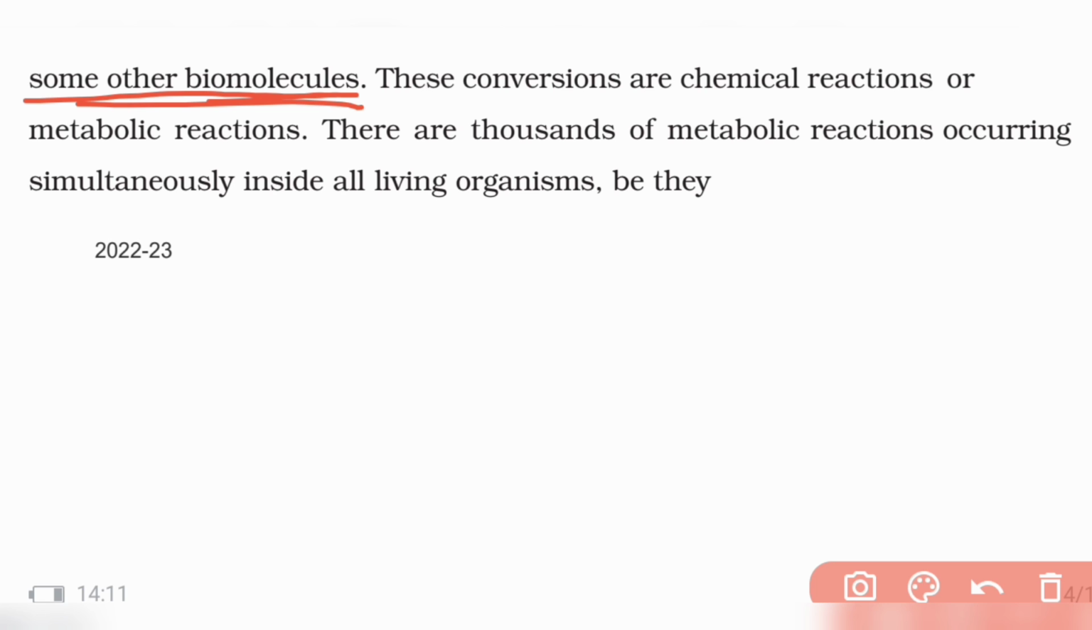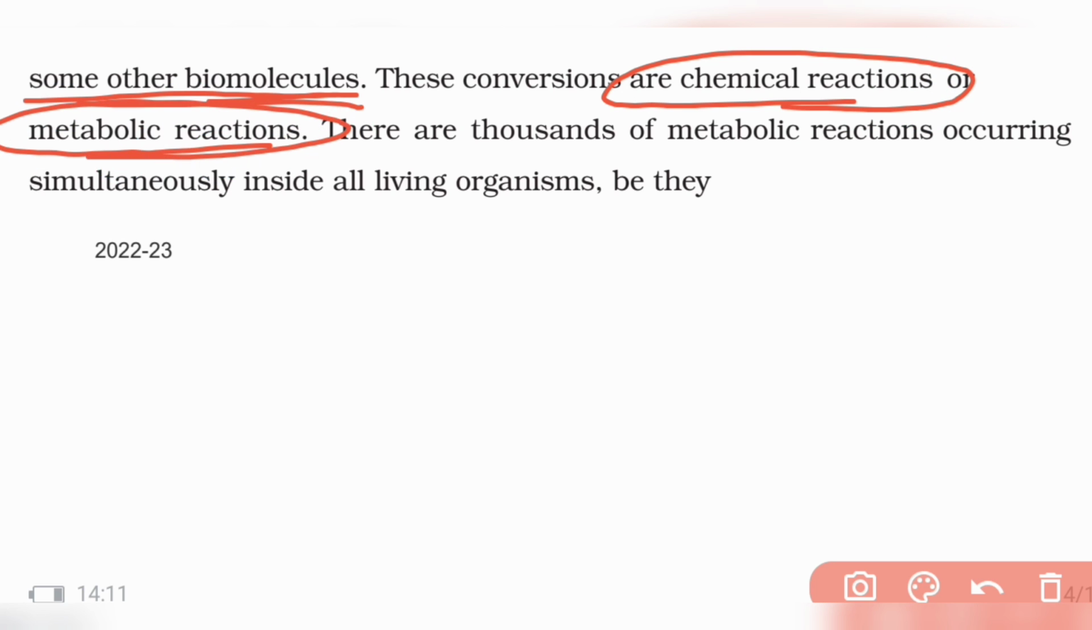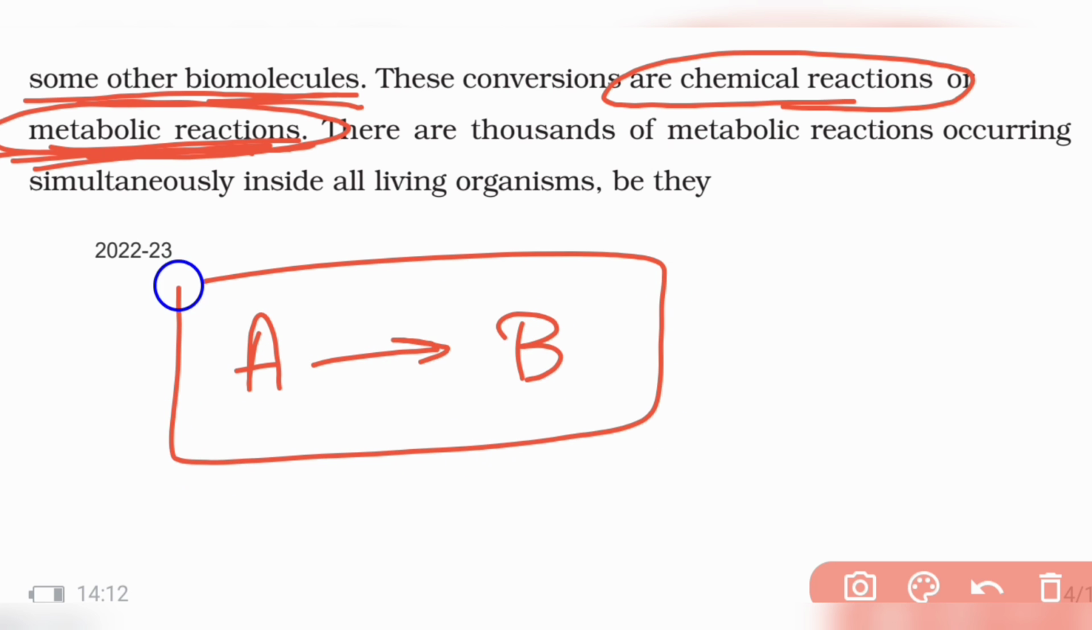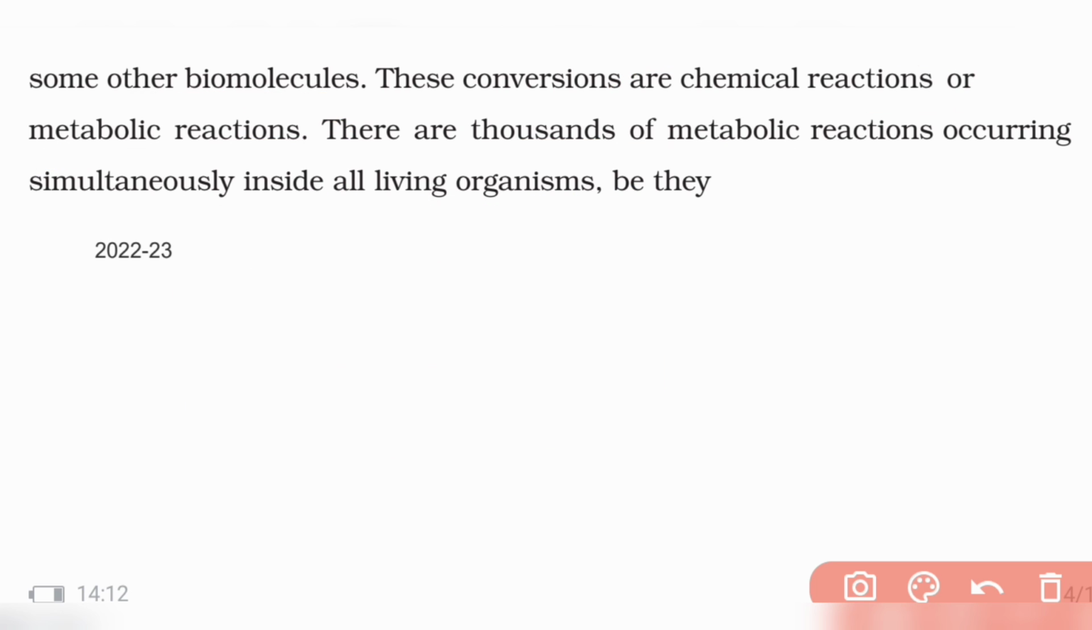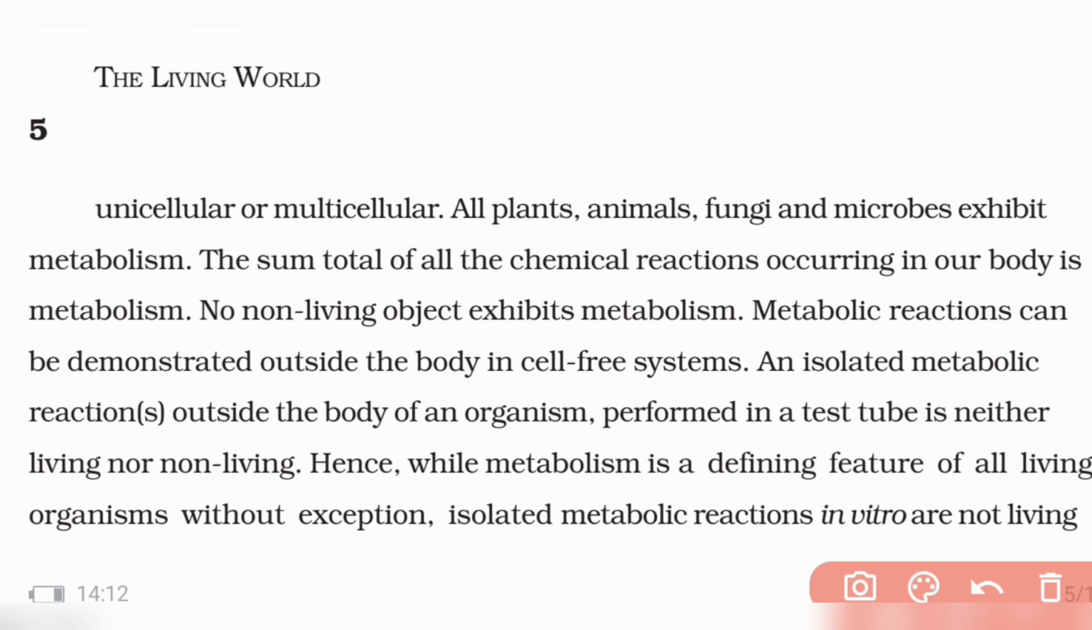So conversion of one chemical to another takes place. Chemical reactions take place, and these chemical reactions are called metabolic reactions. If there is a chemical A, it converts into chemical B inside the living organism. This is called a metabolic reaction. And there are thousands of metabolic reactions occurring simultaneously inside living organisms. They can be unicellular organisms and they can be multicellular organisms also. In all of them, there are so many metabolic reactions taking place.